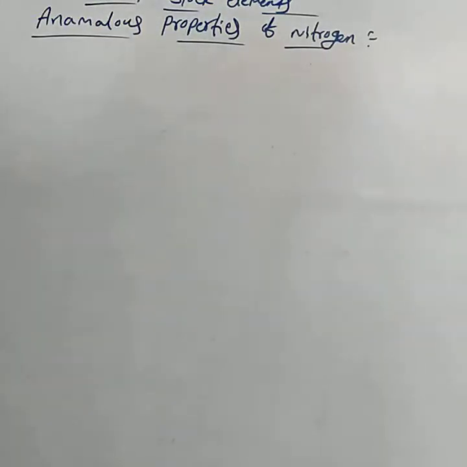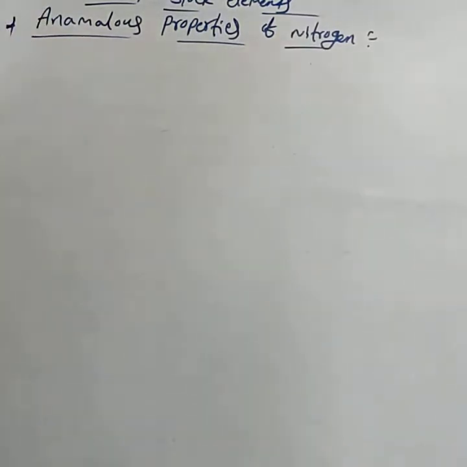Hello students, in the last class we studied the occurrence of the 15th group elements and some general characters like electronic configuration, atomic and ionic radius, ionization enthalpy, electronegativity, as well as physical properties and oxidation states. In this class, we discuss the anomalous properties of nitrogen.